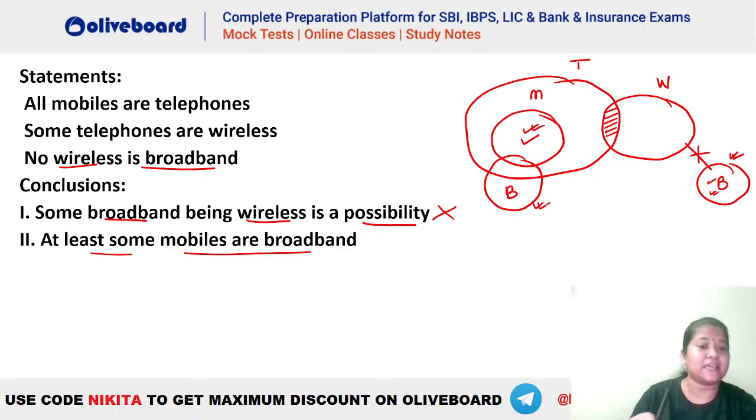If the second one was given as a possibility, then it would have been true. But because it is given as a definite one, that is at least some mobiles are broadband, that means at least some is normal some. That is, some mobiles are broadband. That's just a possibility. Hence, this is also false here. So the answer should be what? The answer has to be none follows.